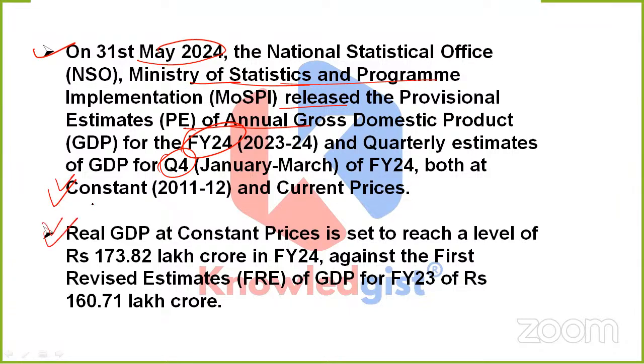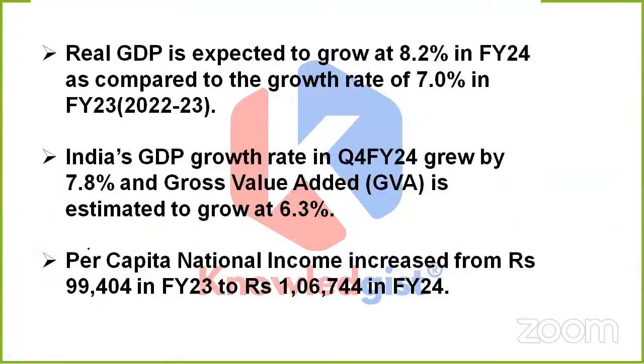See, real GDP at constant price is set to reach a level of rupees 173.82 lakh crore in financial year 24. And if we talk about the very first revised estimates of GDP for financial year 23, it was lesser because it was just rupees 160.71 lakh crore.